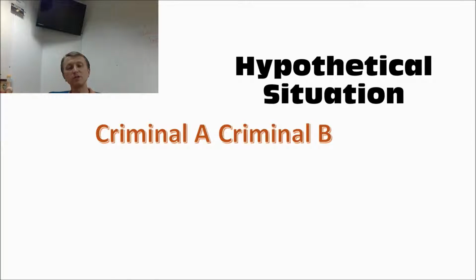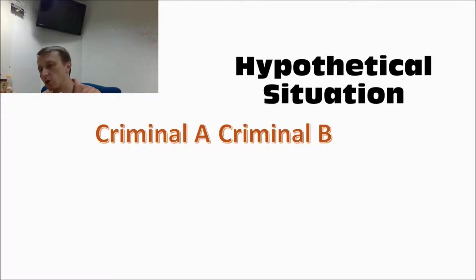But they have enough to give us both a fairly small sentence. So if neither one of us says anything, they already have what they need, and we will both be sentenced to a very light sentence, let's just say a year, in jail.